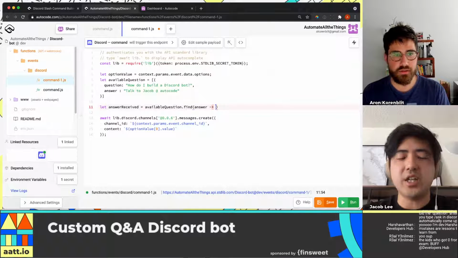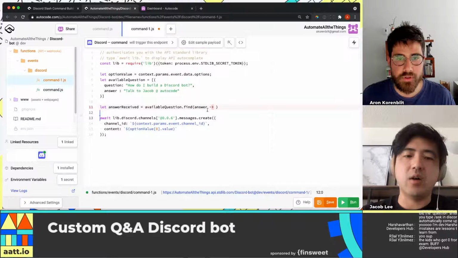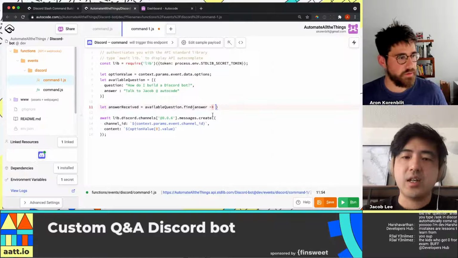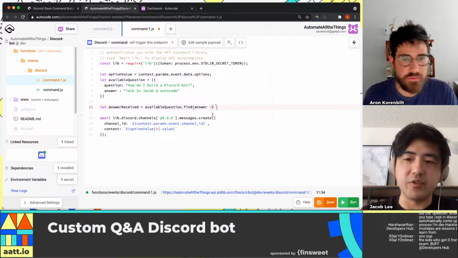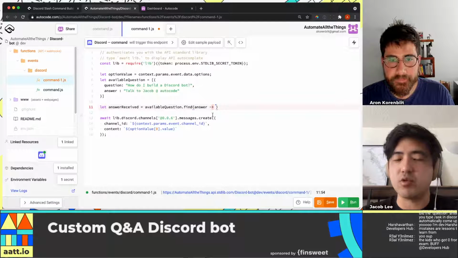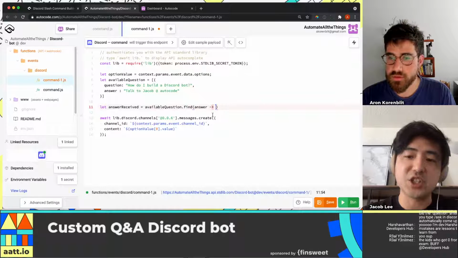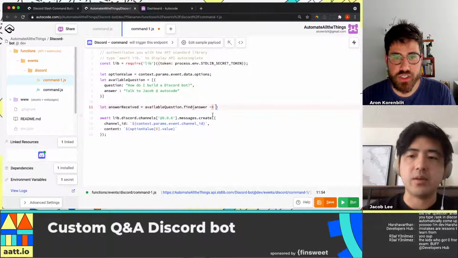So what we're saying here is, for each item in the available questions array, we want to run this function against every item in that array. And if we return true from this function, it's going to match. We know that's the one we want. It lets us pull an item out of the array that matches a condition that we want. And our condition is going to be,